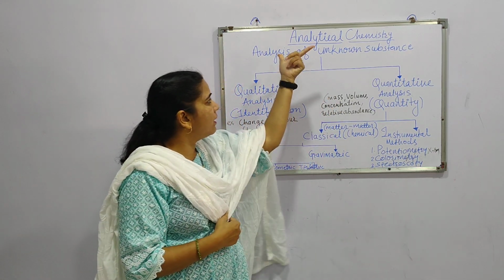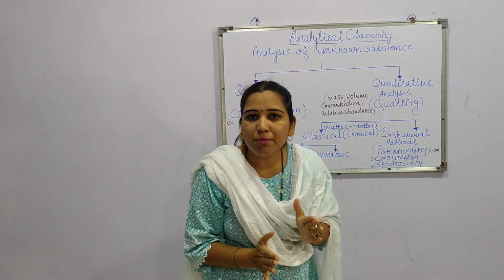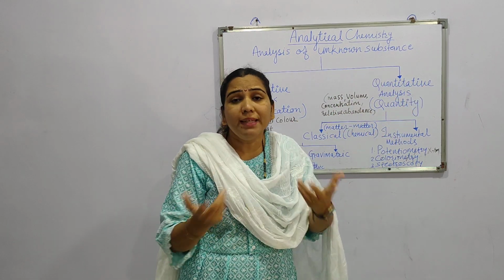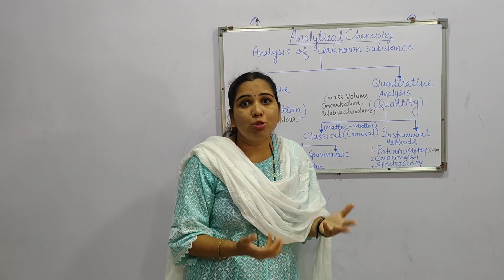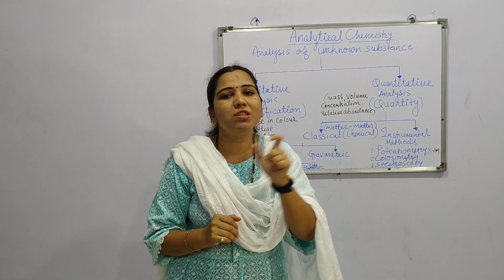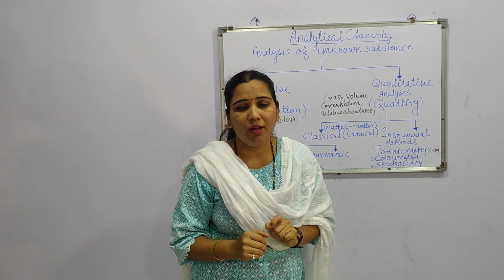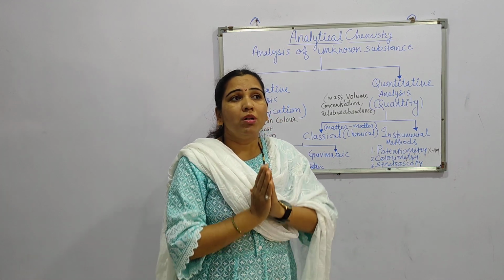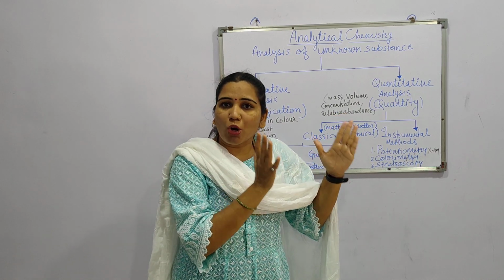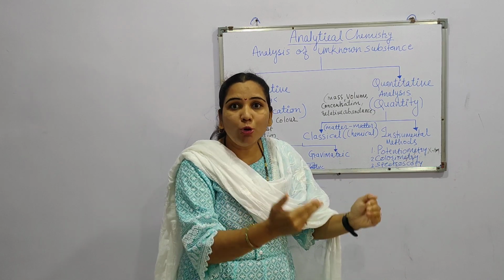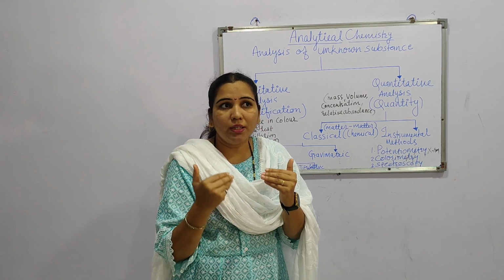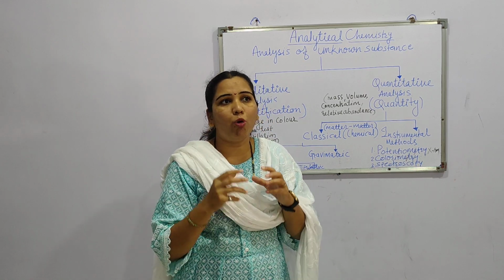So we can define analytical chemistry as a branch of chemistry which deals with the study of analysis of an unknown substance, because we didn't have an idea about what is there. Now, this analysis is carried out in two different ways: by quantity, that is how much volume of this substance, how much of that substance, and by quality. Under the heading of quality, we have to know what is there.